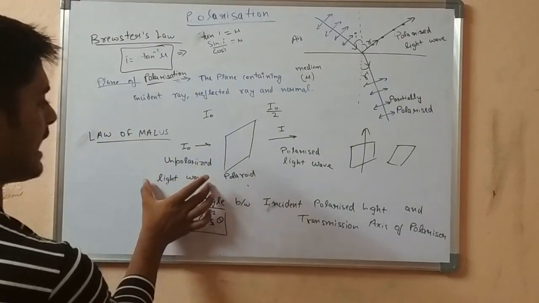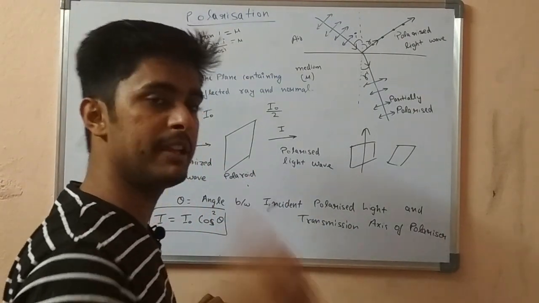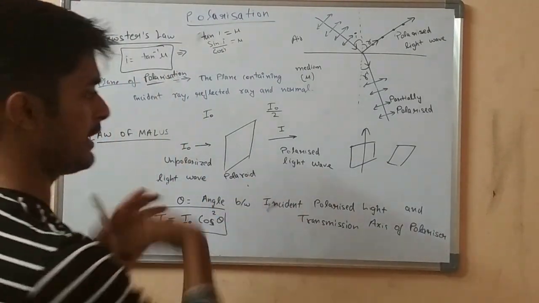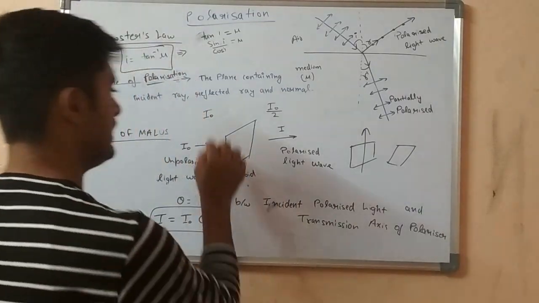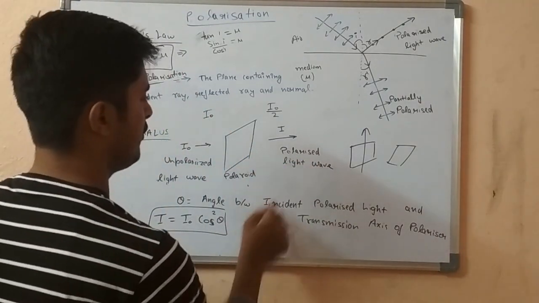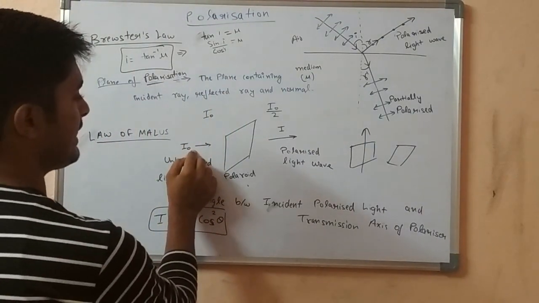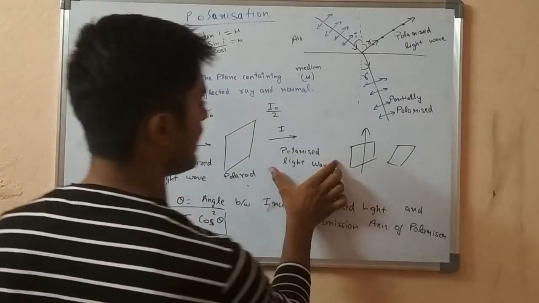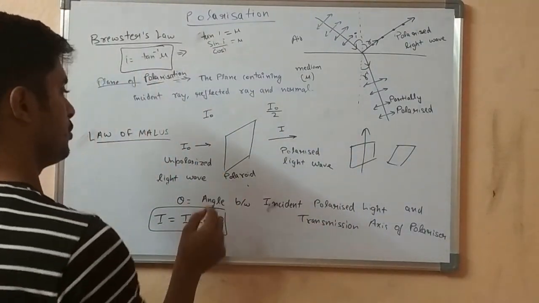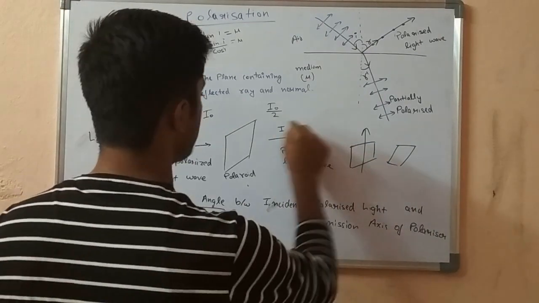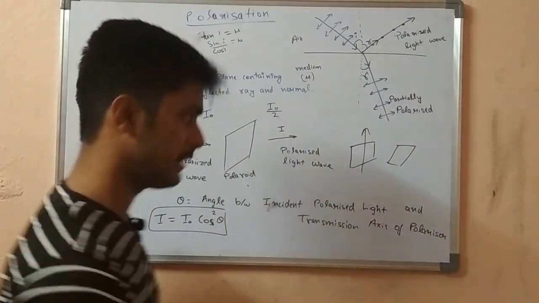If we pass an unpolarized light wave through a Polaroid, let me recall, a Polaroid is a device or a surface or any transparent medium which is used to convert the unpolarized into polarized, to do the polarization. Simple. So this unpolarized light intensity is I naught and this polarized light wave intensity is I. The relation between output and input is output equals input into cos square theta.